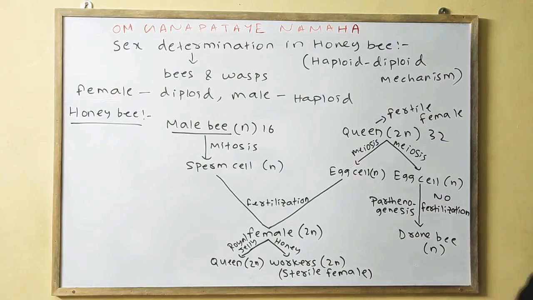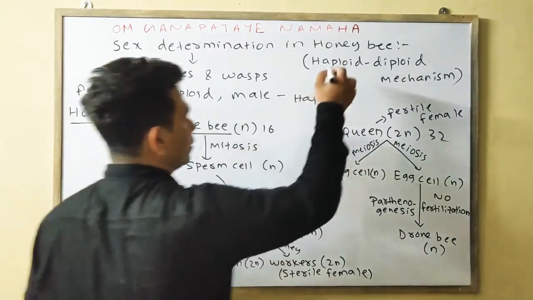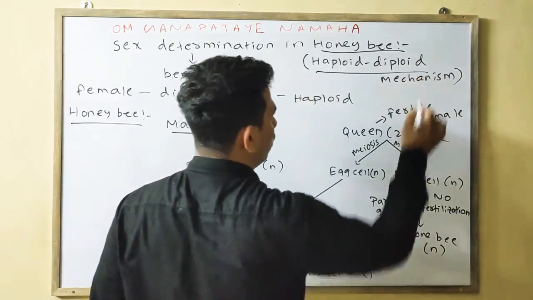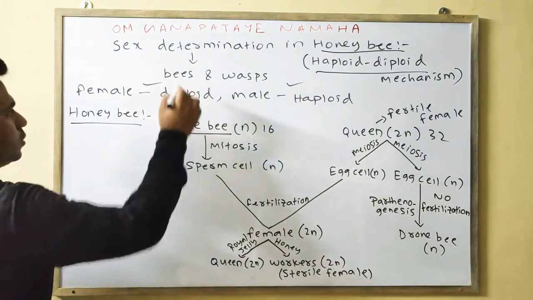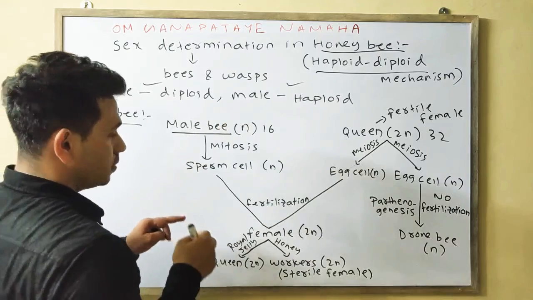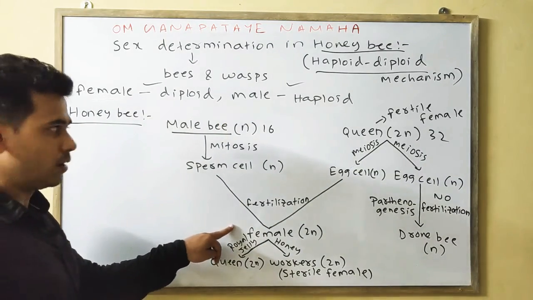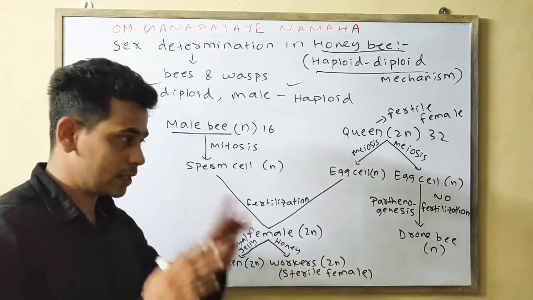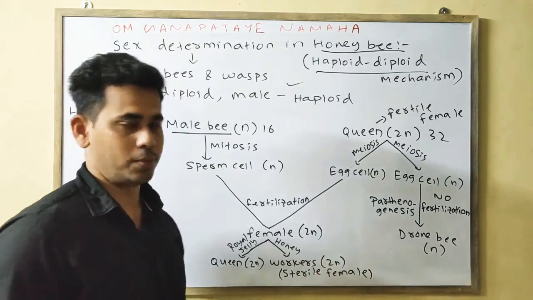Now we will discuss our last segment of the long question, that is sex determination in the case of the honeybee, and the type of mechanism is the haploid-diploid mechanism, because the male here is haploid and the female is diploid. When the male and female gametes fertilize, they form the female. When the female gamete is not fertilized, it will form the drone bee. I will make you understand.